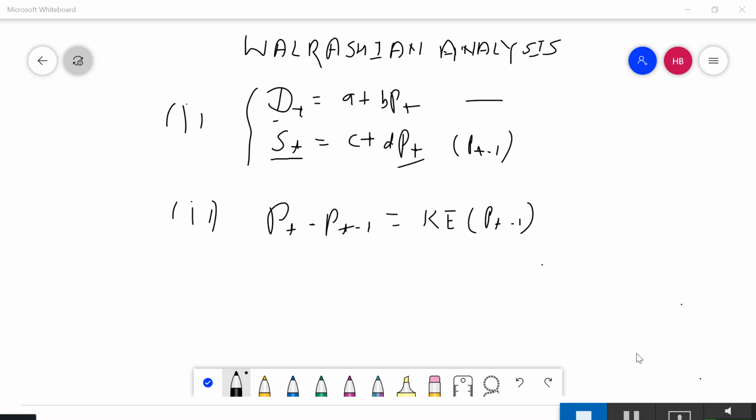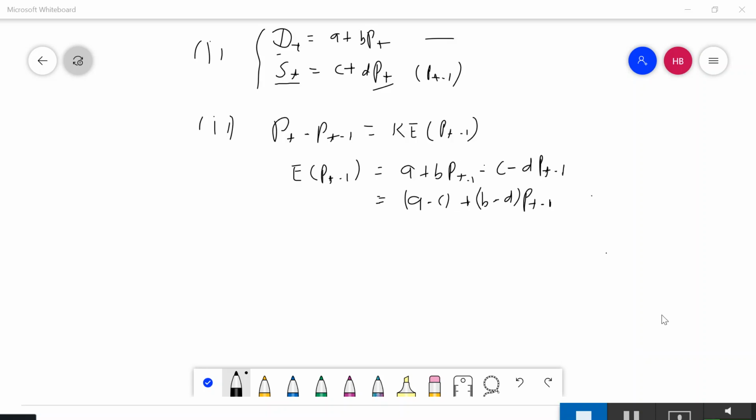So this equation captures the axis of supply. Axis of supply means negative or positive axis of supply, which is demand in time t minus 1 minus supply in time t minus 1. So demand is a plus b P(t-1) minus supply, which is c plus d P(t-1). Once you subtract, you get the axis price because of the positive or negative axis between demand and supply: (a minus c) plus (b minus d) P(t-1).